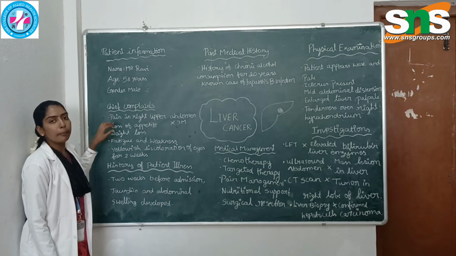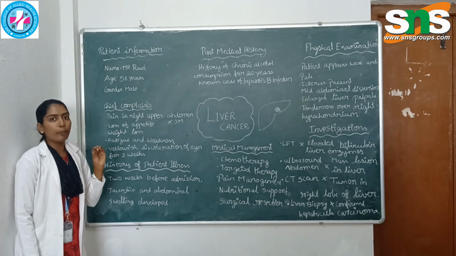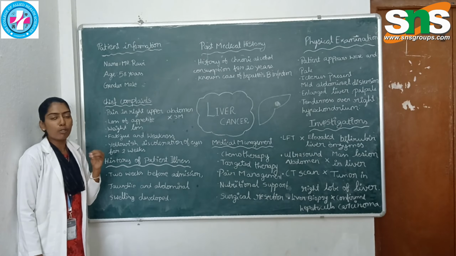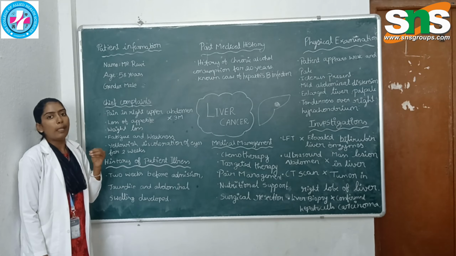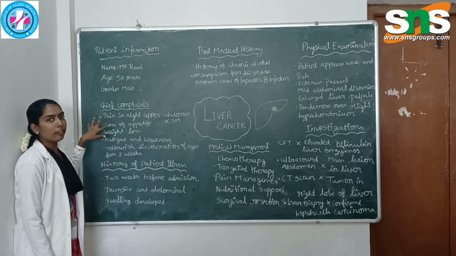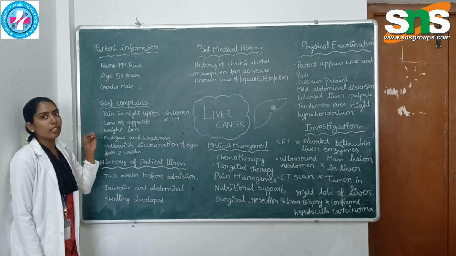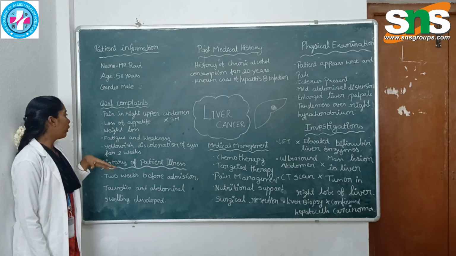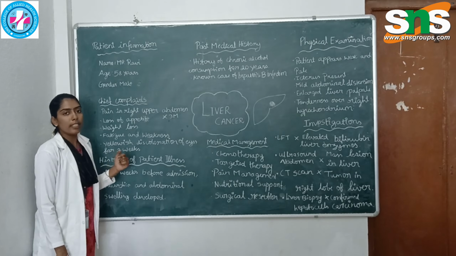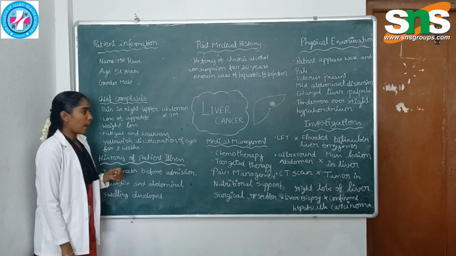These are the common symptoms of liver cancer, because the liver produces bile, which contains enzymes to break down food and also helps with digestion, breaking down fat, proteins and others. So if it is affected by cancer, it will give symptoms like loss of appetite and weight loss because of improper nutrition support for the body, and yellowish discoloration of the eyes for 2 weeks. These are the chief complaints of patient Ravi. Next, history of present illness will be explained by Vaijay.